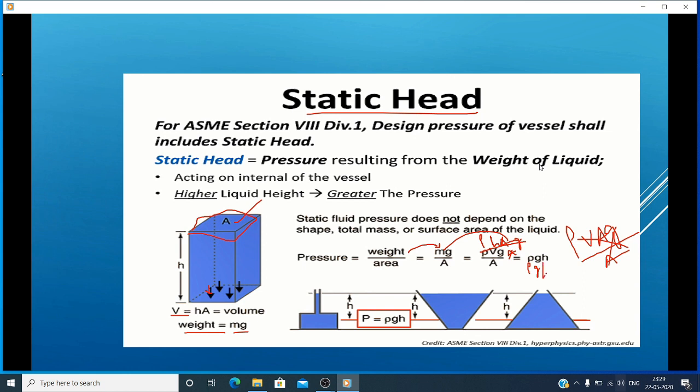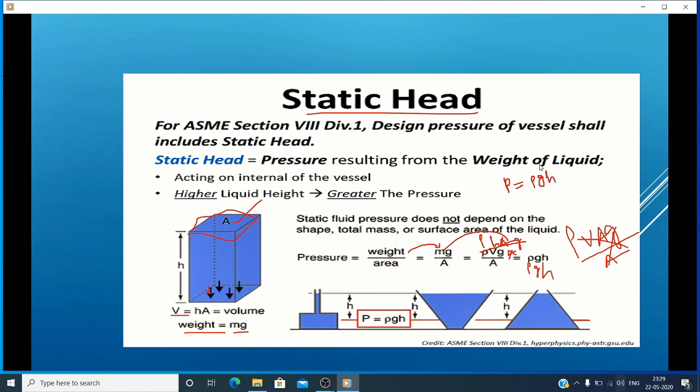Rho is the density of the water or fluid, g is the gravity, and h is the height of the fluid. So you can say the pressure is nothing but rho g h.